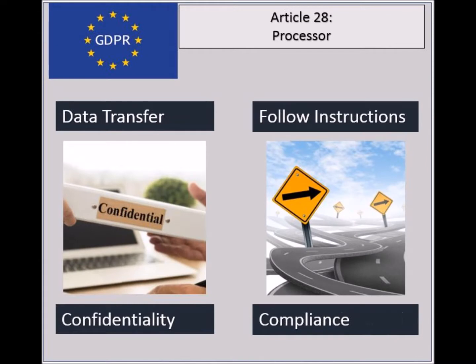This contract regulates other obligations towards the controller, such as data transfers to third countries, the involved personnel's confidentiality commitments, assisting the controller meeting the data subject's requests, and assisting the controller in ensuring compliance. The processor should follow the controller's instructions of data erasure, return, and transfer. The processor should be able to demonstrate his compliance with those obligations, by contributing to audits and inspections.